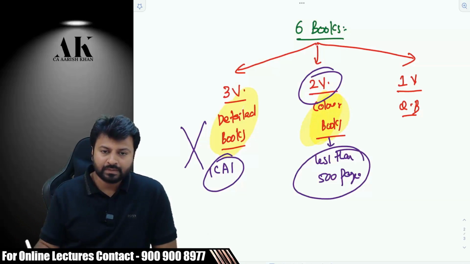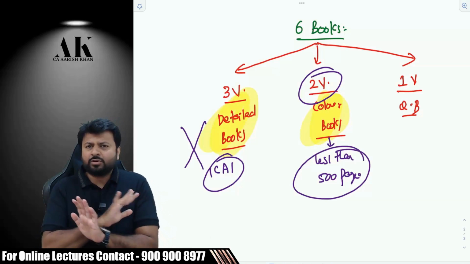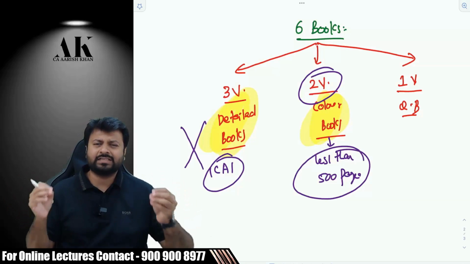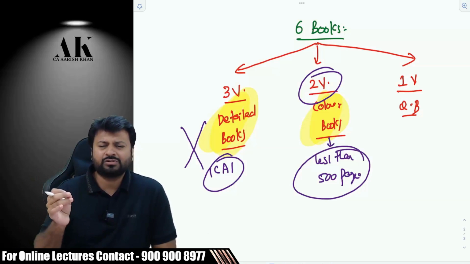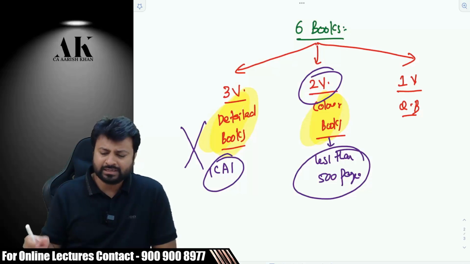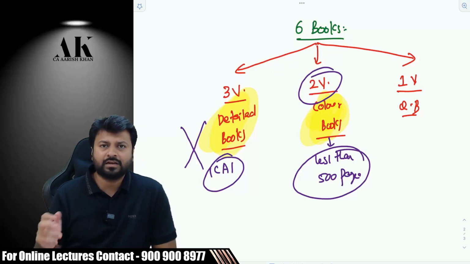This detailed book covers almost the majority of the chapters except some small topics like set off and carry forward, chapter 6A, and clubbing. All those small topics might not be there in the detailed book. That is directly there in the summary book, that is the color book.